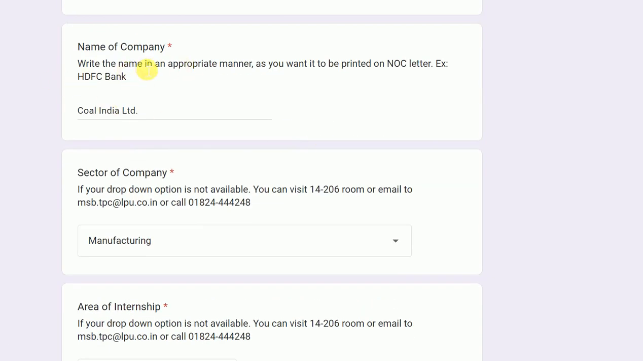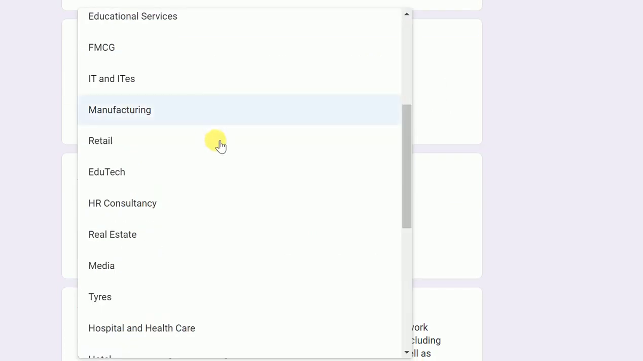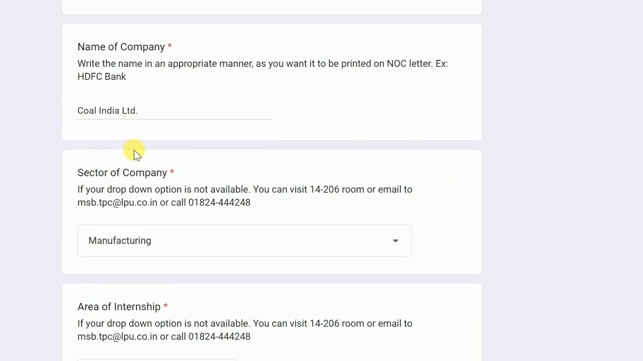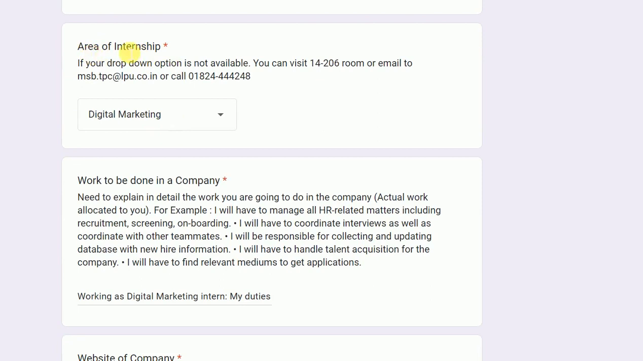Here you will fill your name of your company. Then very important, the sector of your company. I have listed maximum of the sectors which are available, right? But if you still think that the sector is not available, you email us on this email ID and we will add that sector or we will guide you. Then the area of your internship.